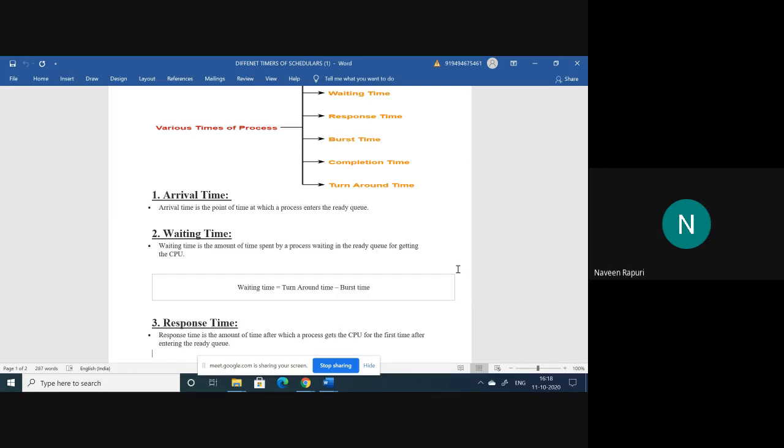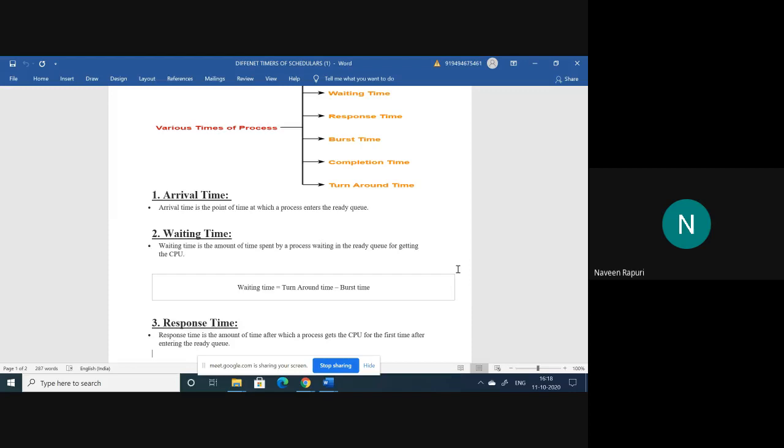So for that purpose, a process may be required to wait for some time to get the CPU. That time is called waiting time. Here there is a formula, that is turnaround time minus burst time. You don't know about the turnaround time or the burst time till now, because I have discussed only two topics, that is arrival time and waiting time only.